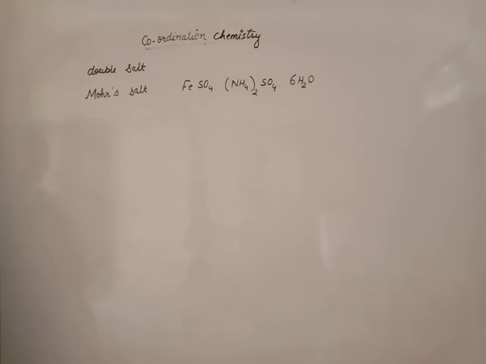Beta, Mohr's salt is made up of 2 salts, iron sulfate and ammonium sulfate.